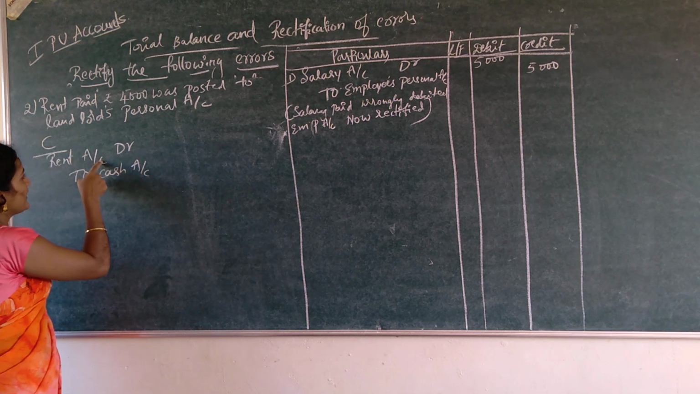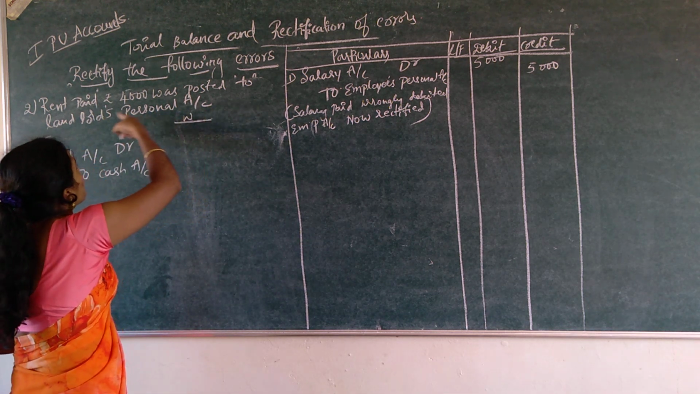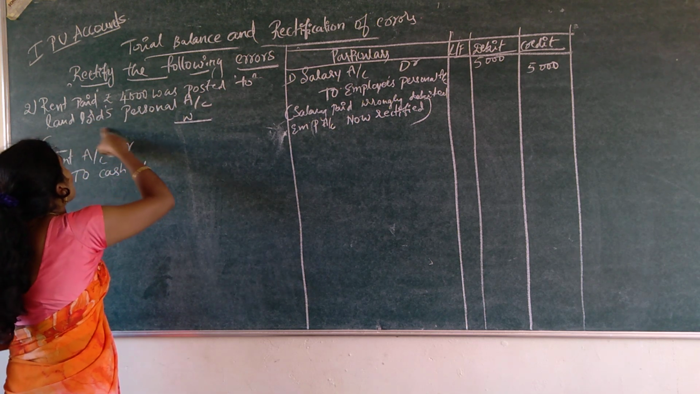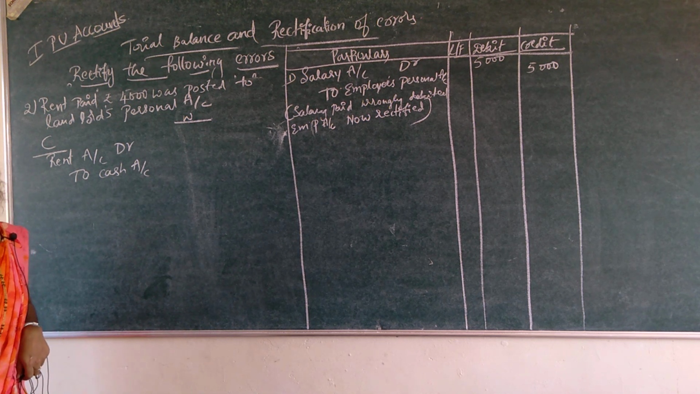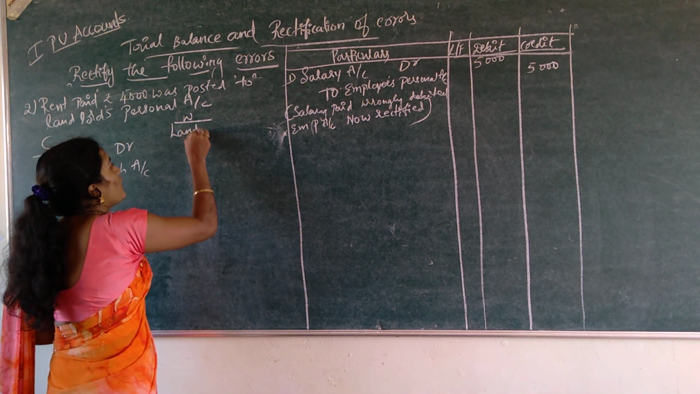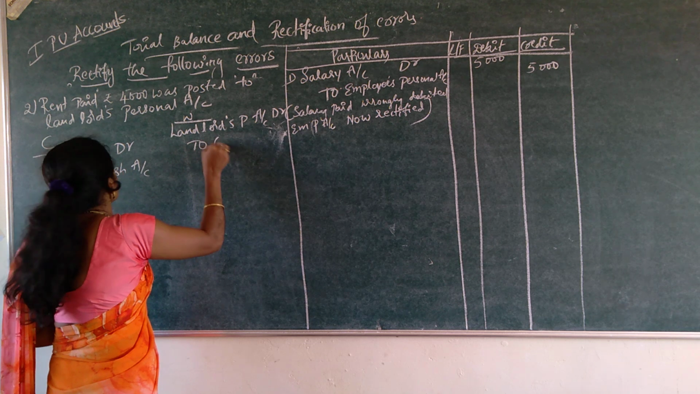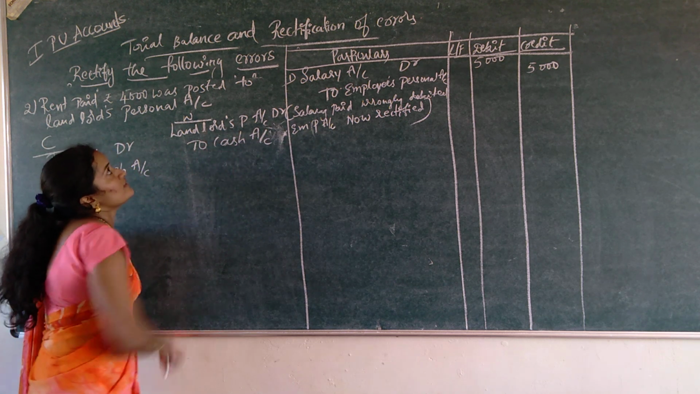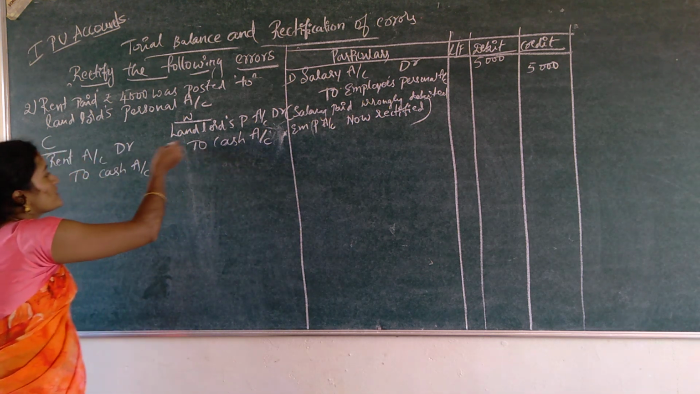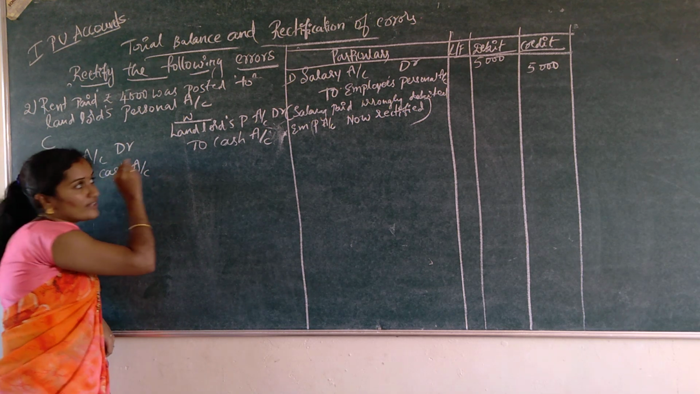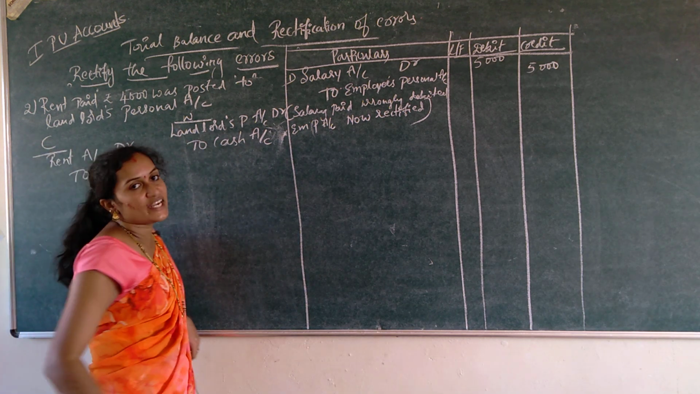So rent account debtor to cash account is the correct entry, but the wrong entry is rent paid rupees 4,000 was posted to landlord's personal account. So landlord's personal account has been debited. So that is landlord's personal account debtor to cash account. So this is the wrong entry. In the correct entry it is to cash account, in the wrong entry also to cash account, but the problem is under rent account and landlord's personal account.